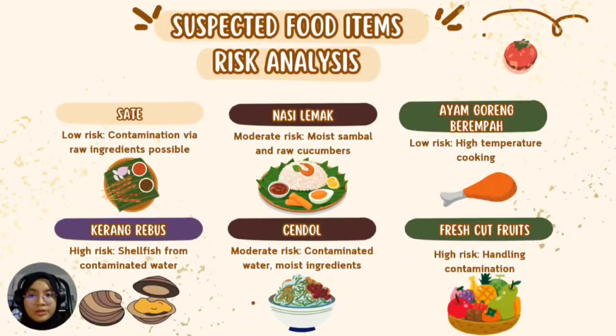Now let's assess the risk of Shigella contamination in specific food items. For satay, it's a low risk as the high cooking temperature typically eliminates Shigella, but contamination may occur through raw ingredients like peanut sauce. Nasi lemak is a moderate risk. Raw cucumber or improperly handled sambal could harbor Shigella. And ayam goreng berempah is a low risk due to the high temperature cooking.